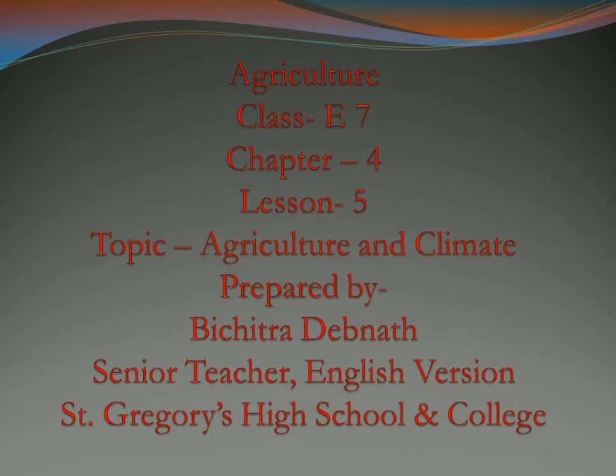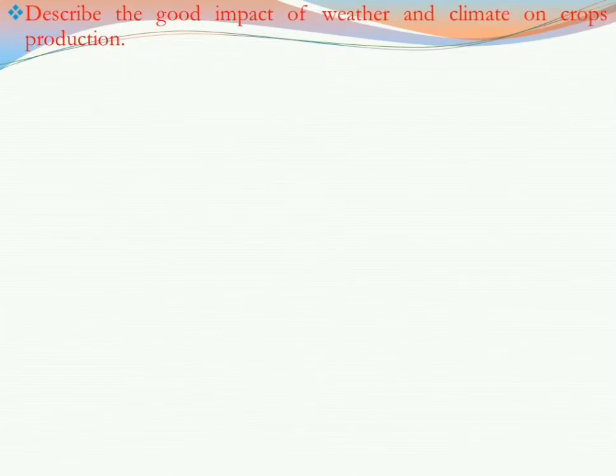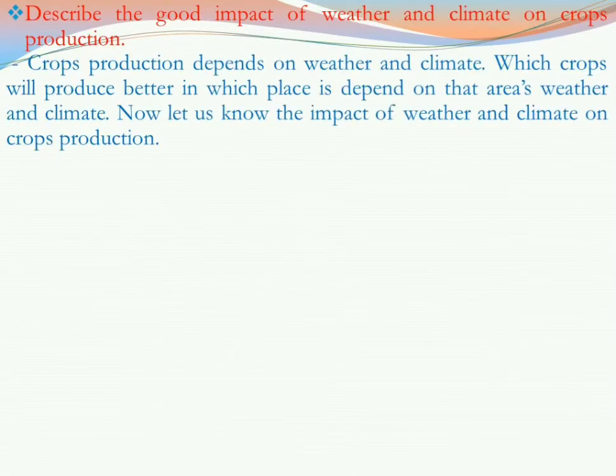Today we will revise chapter 4, lesson 5. We have already revised up to lesson 4 from chapter 4, and today we will revise chapter 4's lesson 5, that is good impact of climate and weather. So let us see good impact of weather and climate on crops production. Actually, crops production depends on climate and weather, because if weather and climate is not suitable for crops, then there shouldn't be very good production.